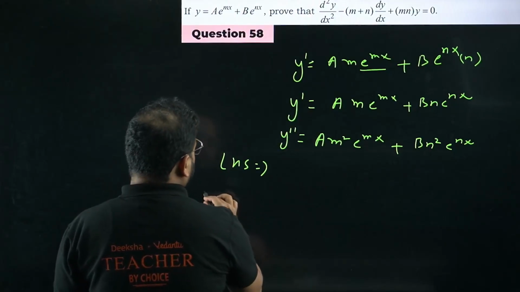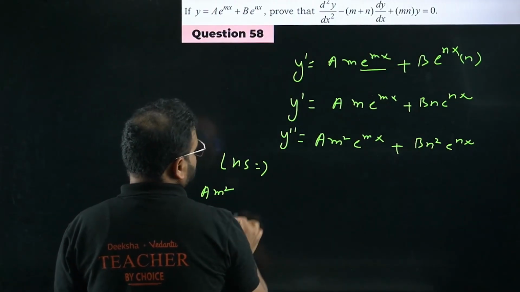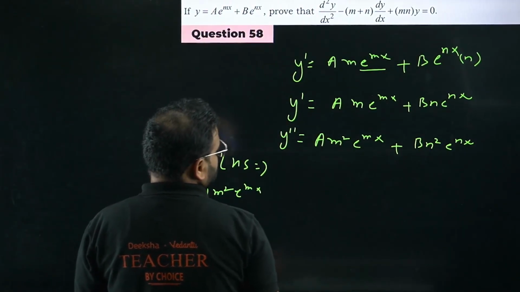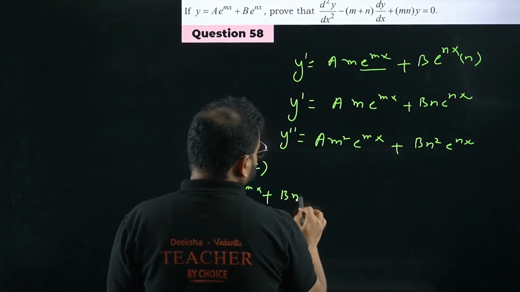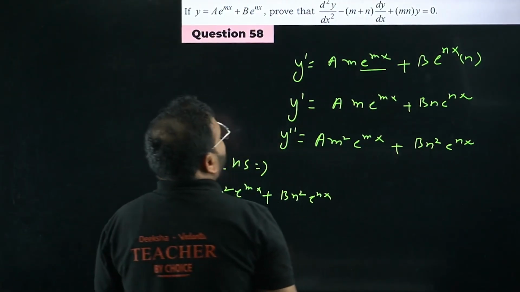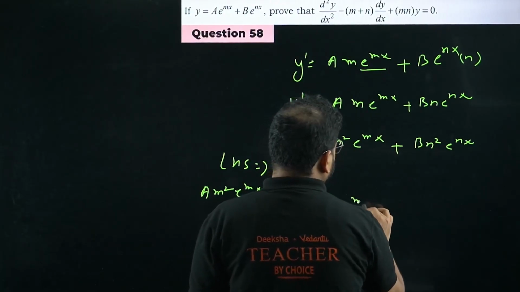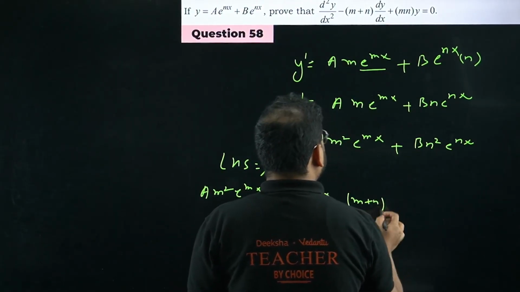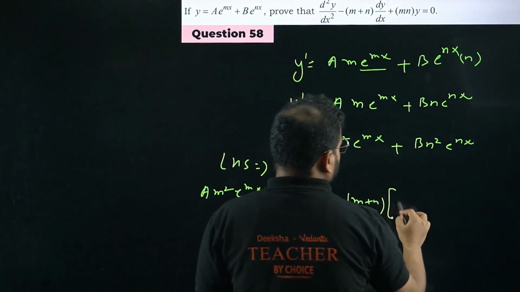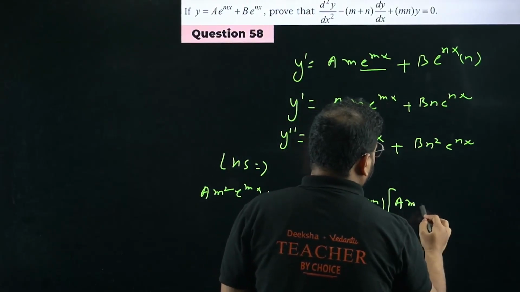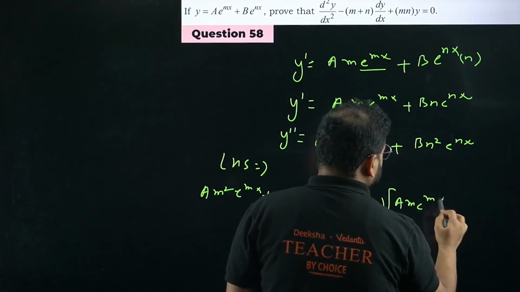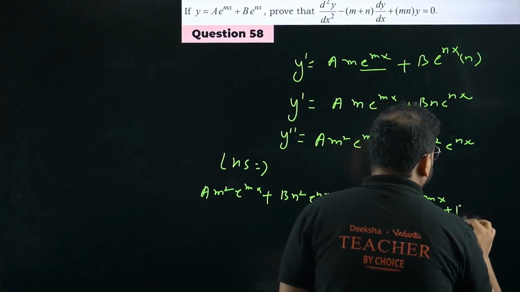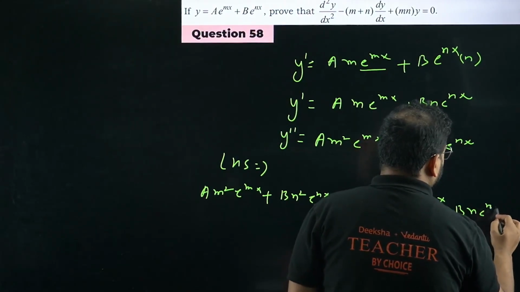Y double dash is nothing but a m square e power mx plus bn square e power nx. What are they saying? Minus m plus n times this first derivative, so a m e power mx plus b n e power nx.